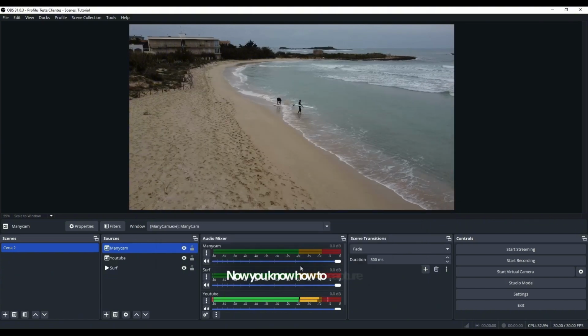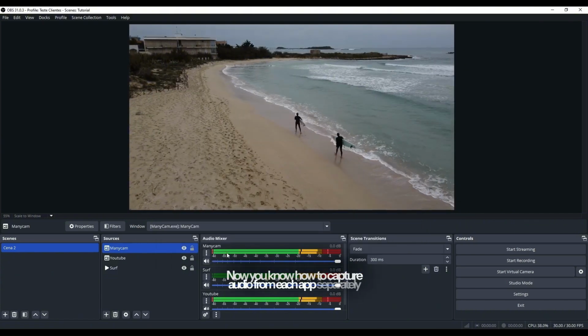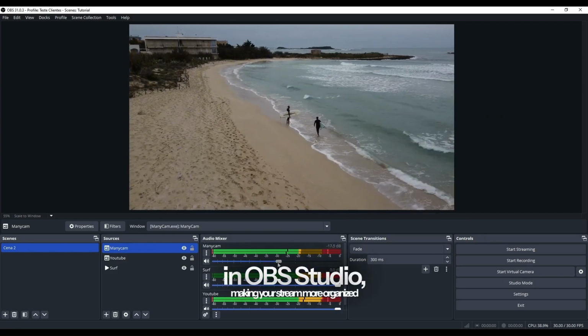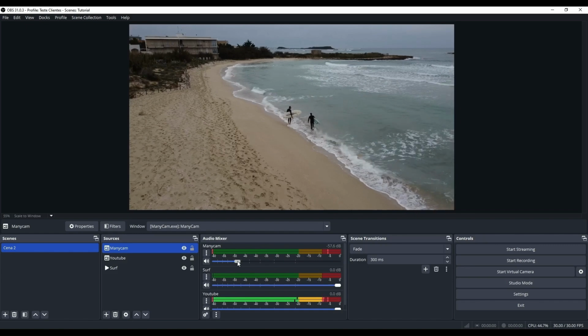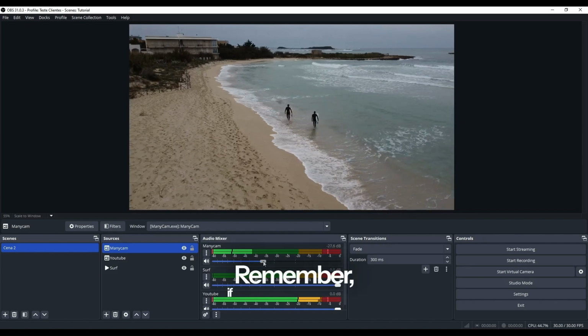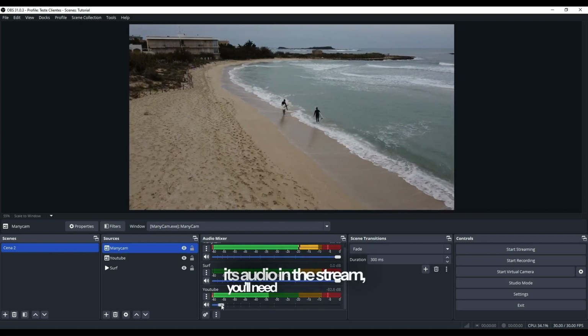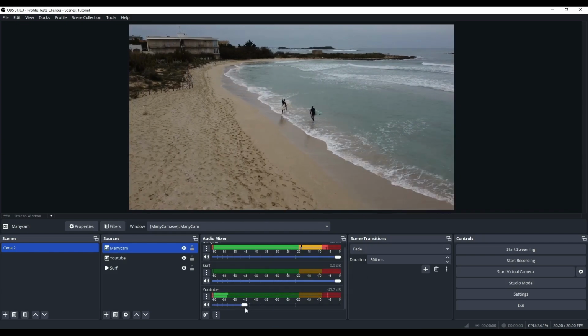Now you know how to capture audio from each app separately in OBS Studio, making your stream more organized and professional. Remember, if you open a new app and want its audio in the stream, you'll need to add it manually here too.